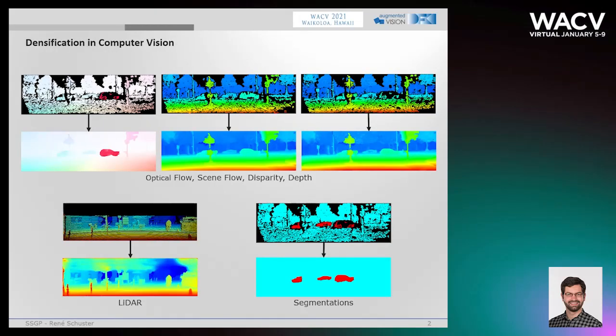Sparse to dense interpolation in computer vision finds its application in many problems. Most important for me personally is the densification of motion and depth, since I work with scene flow. The advantage of the concept is in all cases that sparse estimates can be obtained in areas where this is comparatively easy or cheap. The interpolation then takes care of the remaining areas to still get a dense result.